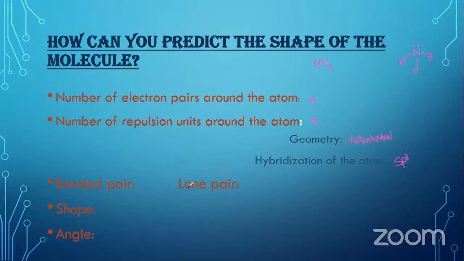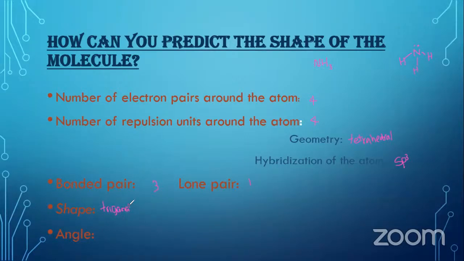Then you have to think about how these 4 repulsion units are combined with each other. It consists of one lone pair and 3 bonded pairs. Then you have to take the shape deriving from these repulsion units and the geometry. You have to arrange it as a trigonal pyramid.